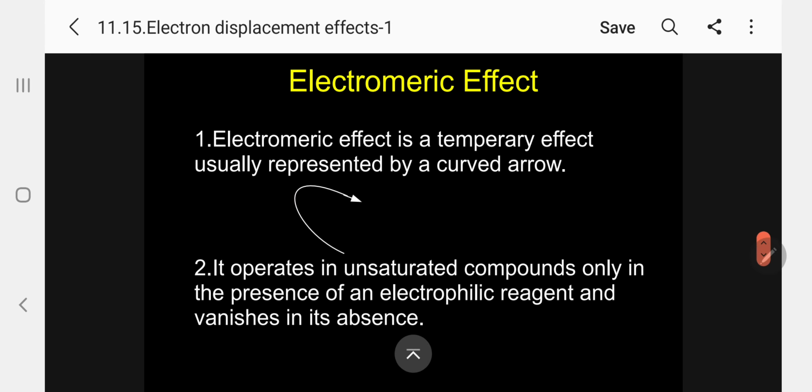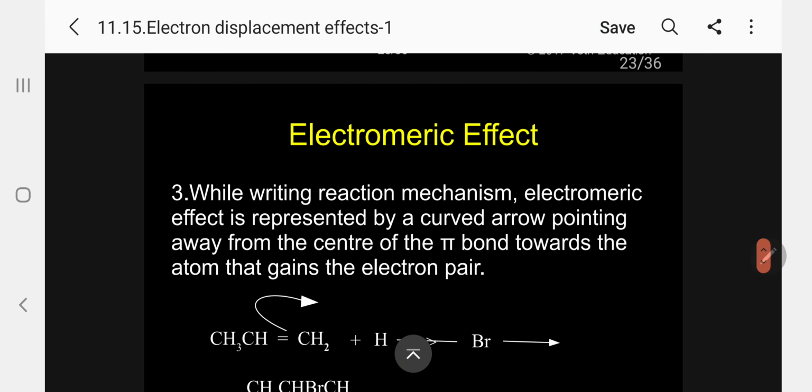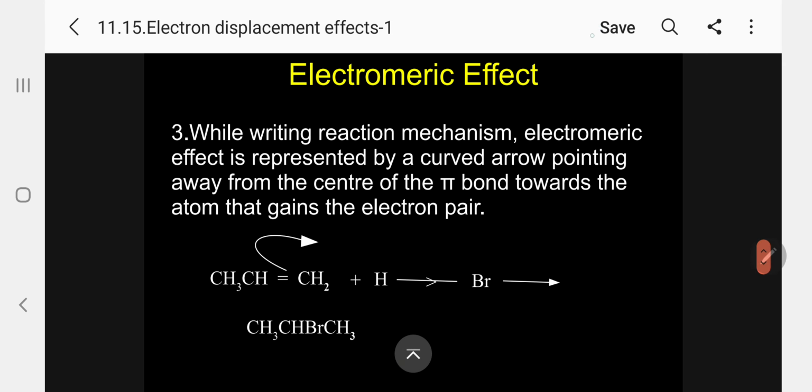Kindly follow me. The electromeric effect is a temporary effect usually represented by a curved arrow. We have seen it operates in an unsaturated system only in the presence of an electrophilic reagent and vanishes in its absence. Now let me take a specific example.